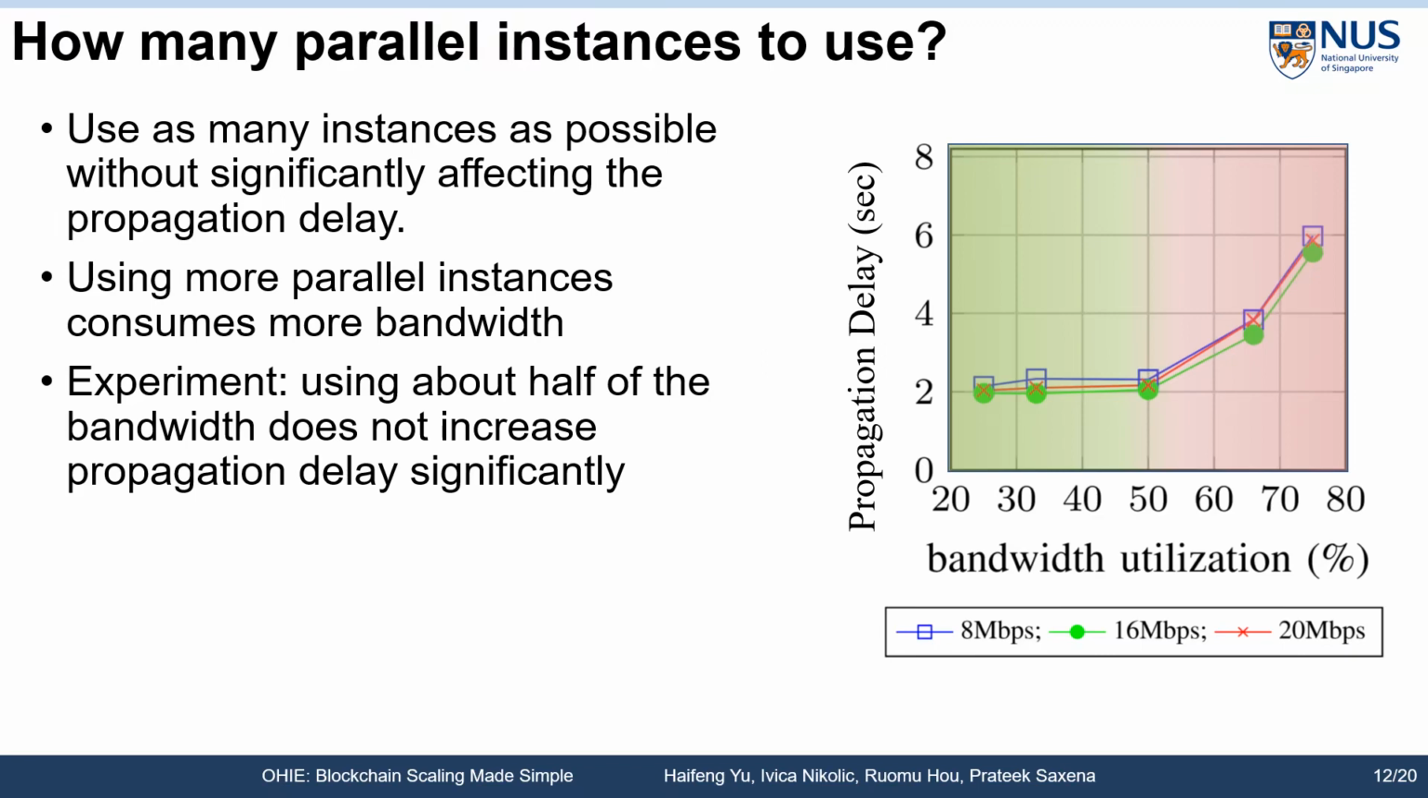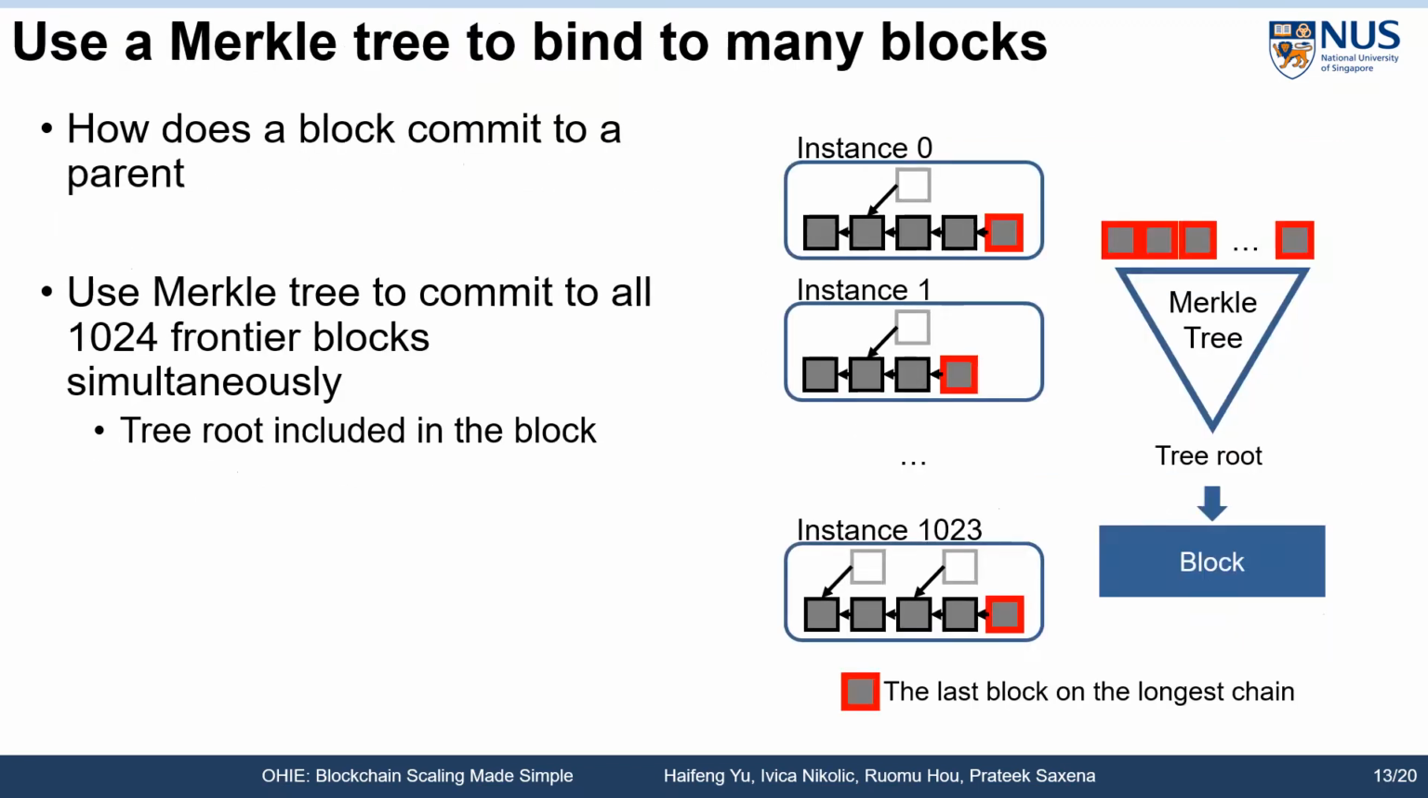a much increased delay. In Nakamoto consensus, when mining a new block, the miner will include the hash of the previous block as its parent. This serves to force the miner to commit to the block from which the new block extends. In OHIE, with all the parallel instances, the miner would not know to which instance a block belongs until the block is mined and assigned according to its hash.